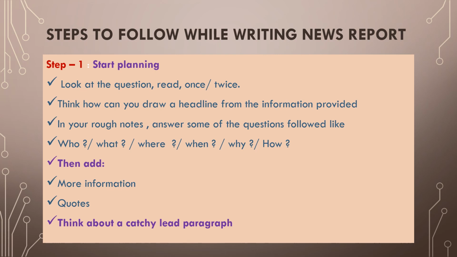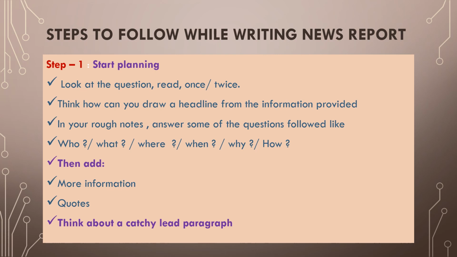Here we shall see the steps to follow while writing a news report. First step, we have to go for planning. When we are planning, we have to make use of our rough book. First we should read the question thoroughly, once, twice or thrice. Then think how you can draw a headline from the information provided. Your headline, that is the title of your article, should be attractive and to the point.